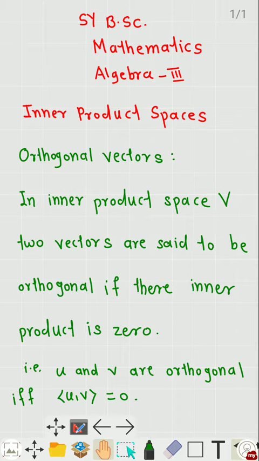In this lecture, we learn about inner product spaces. Today we are going to define some terms. First, orthogonal vectors. In an inner product space V, two vectors are said to be orthogonal if their inner product is 0.